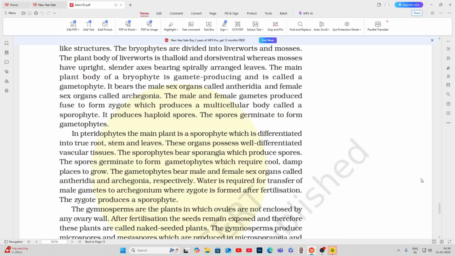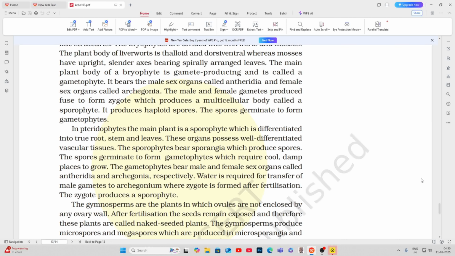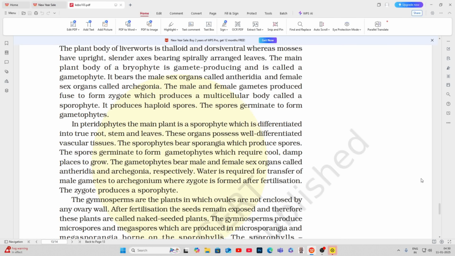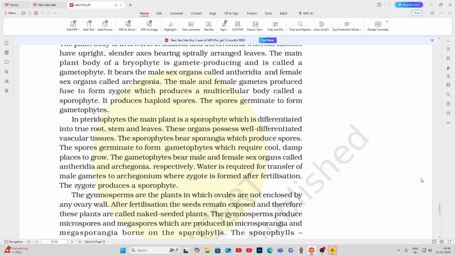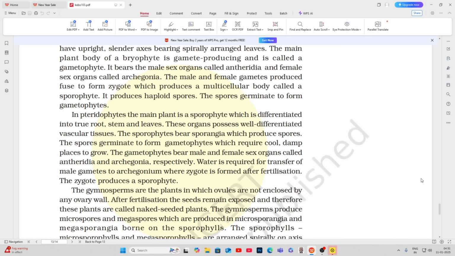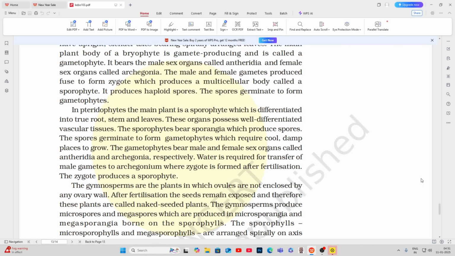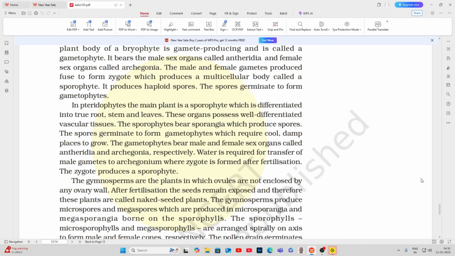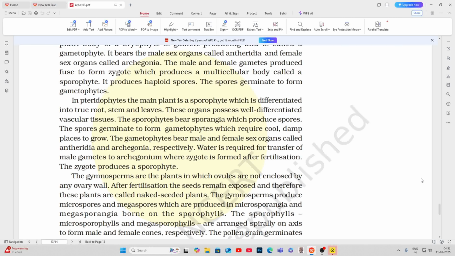The main plant body of a bryophyte is gamete-producing and is called a gametophyte. It bears the male sex organs called antheridia and female sex organs called archegonia. The male and female gametes fuse to form zygote, which produces a multicellular body called a sporophyte. It produces haploid spores. The spores germinate to form gametophytes.